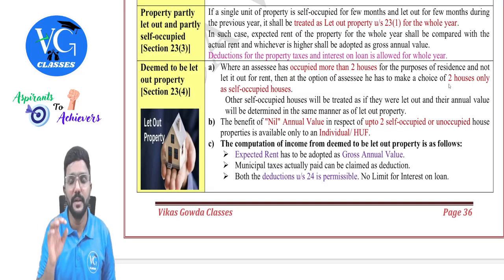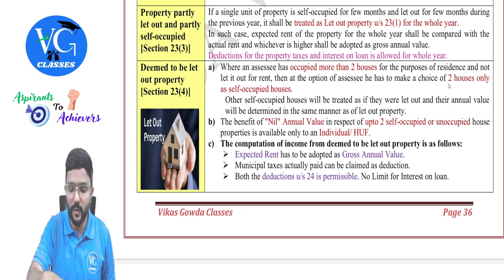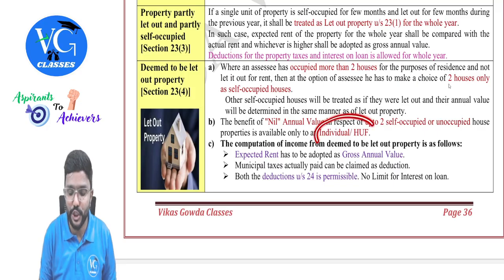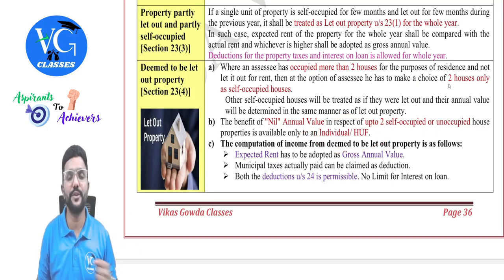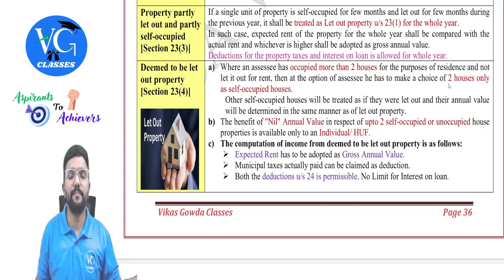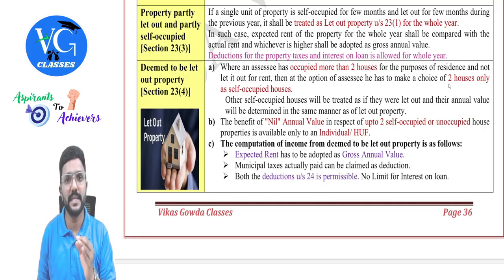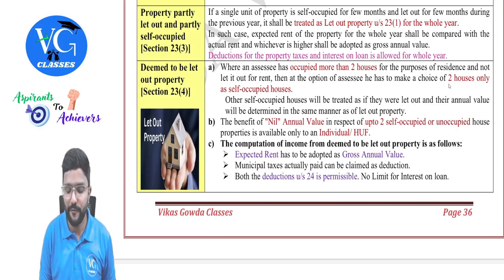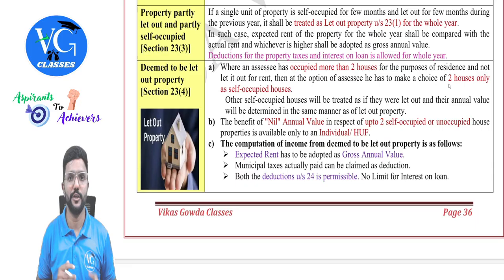And please be careful, the maximum two properties which can be treated as self-occupied is available only for individual and HUF. Sir, what if it is a partnership firm or a company which is using the house properties for the residence of their partners or members or shareholders? Even in such a case, it will be treated as deemed to be let out property. So self-occupied property benefit is available only for individual and HUF.